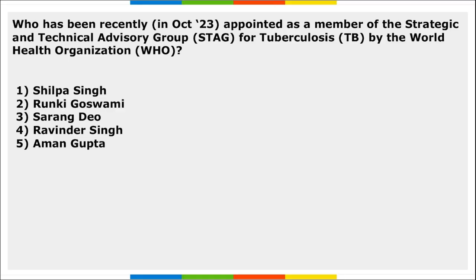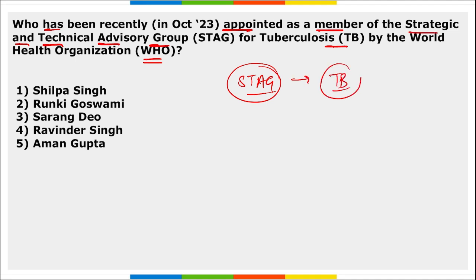Now let's start with some appointments and resignations. Then, who has been recently appointed as a member of the Strategic and Technical Advisory Group for TB by WHO? So, this STAG is your Strategic and Technical Advisory Group that was set up for tuberculosis disease. It affects your lungs. It is a communicable disease. This was set up by WHO.